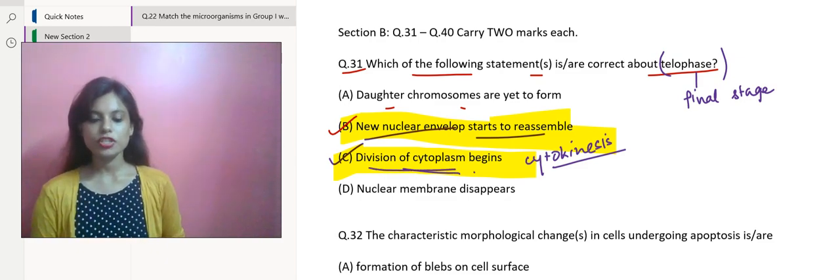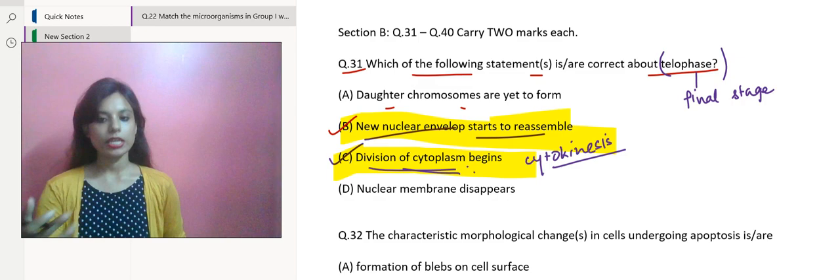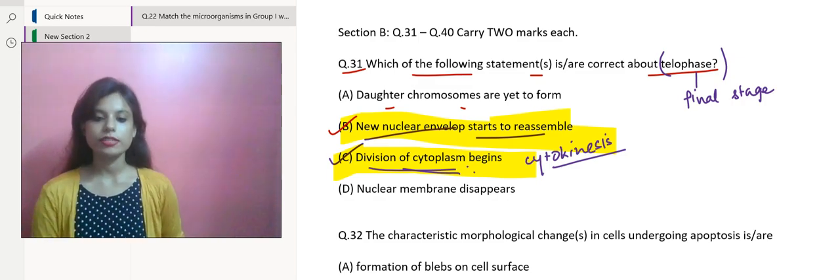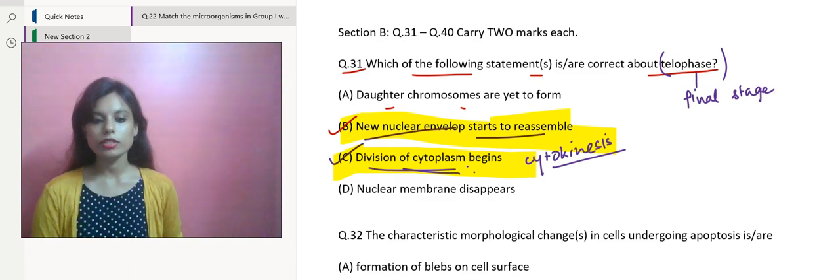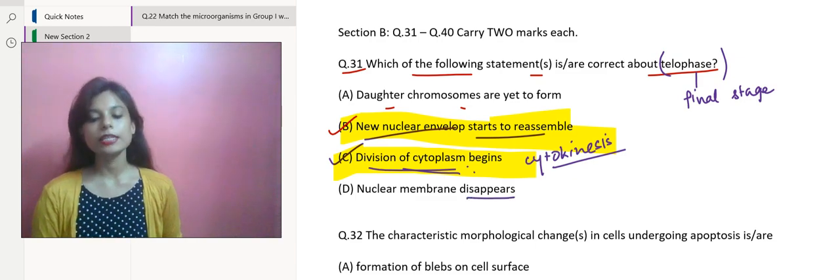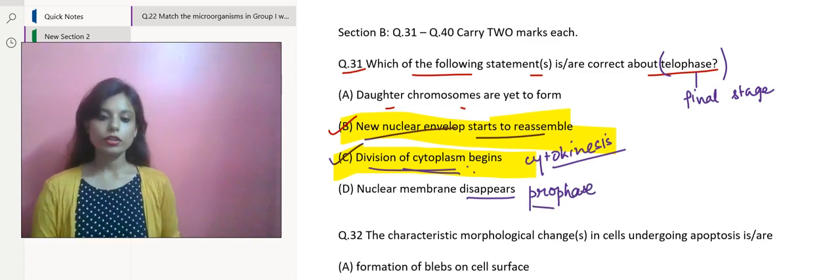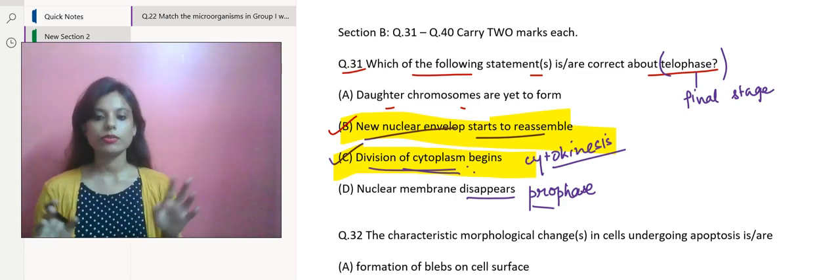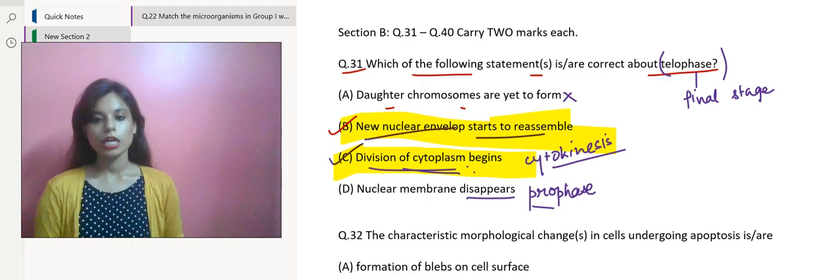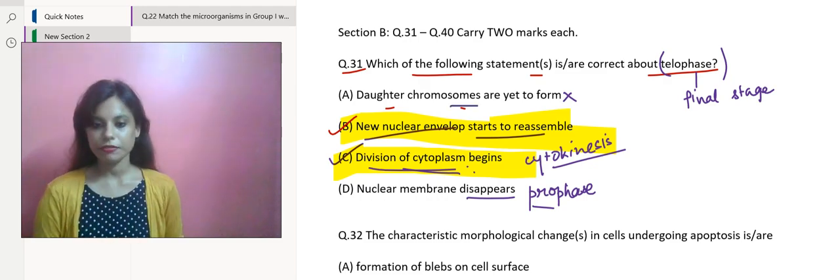Now let's talk about option C a little more. Division of cytoplasm begins, yes, we have already discussed option C about cytokinesis. Let's talk about the fourth option. The nuclear membrane disappears in prophase, not in telophase. So this is related to prophase, and daughter chromosomes are not present during telophase. So obviously this is wrong.